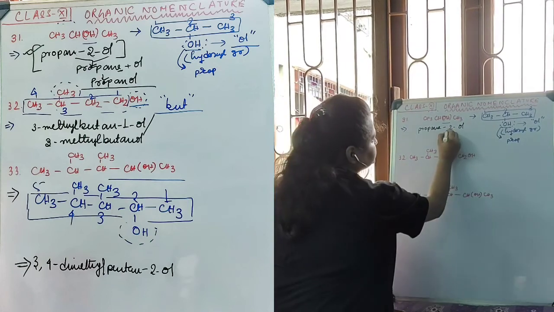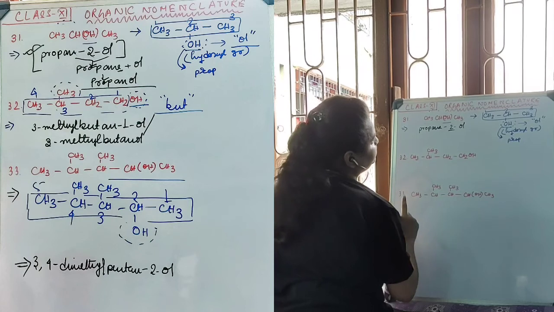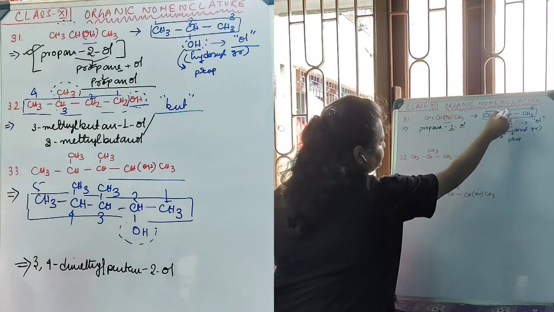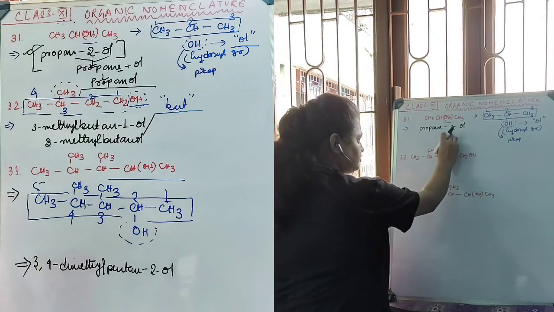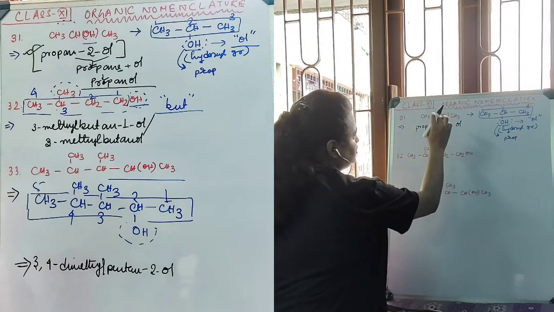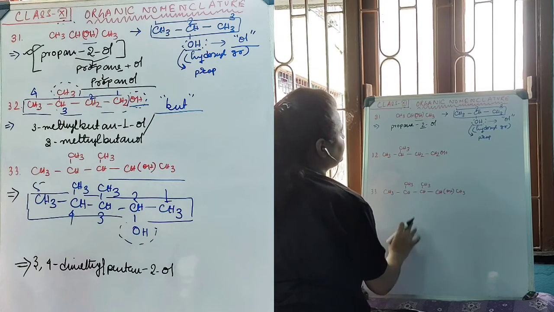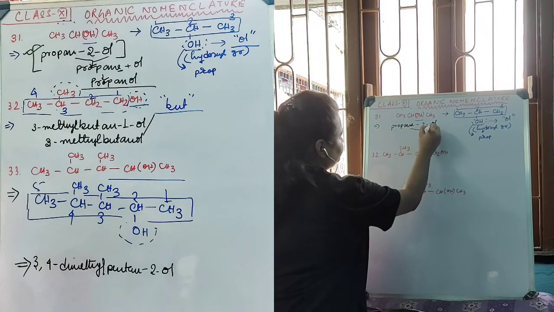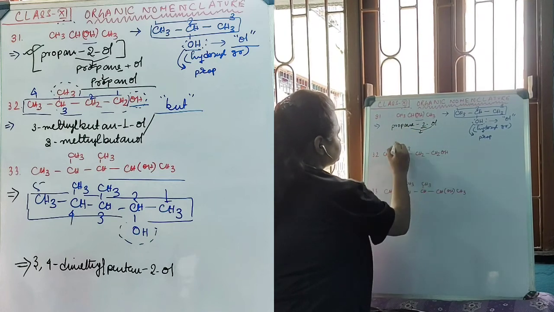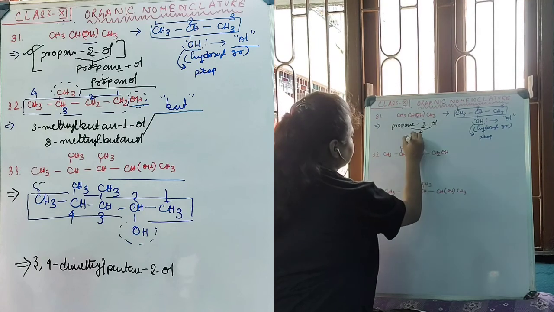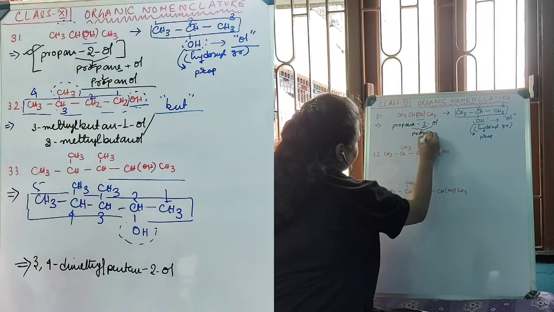Now, this position is used only to assign where the OH group is situated. This 2 is only used to assign the position of this OH group. But the actual name is these two. By joining these two, you can find out the actual name. When you join this name,